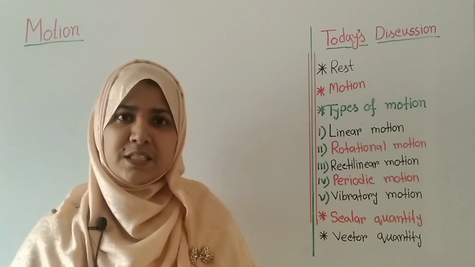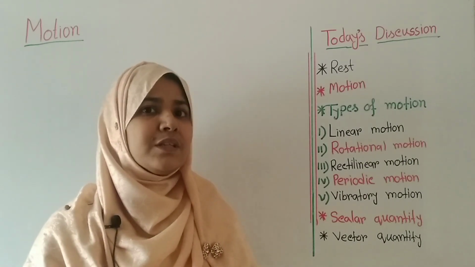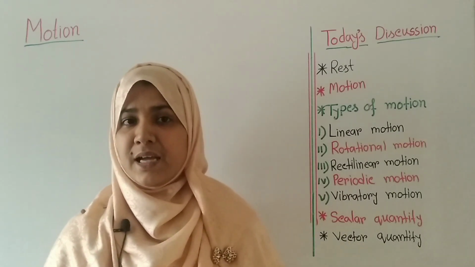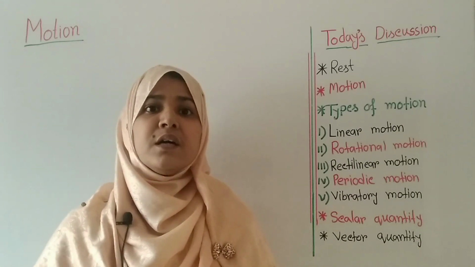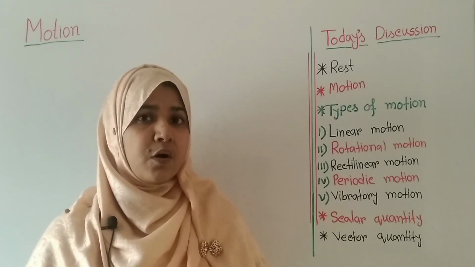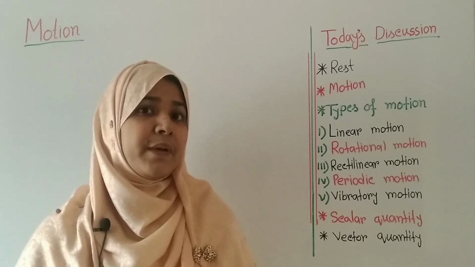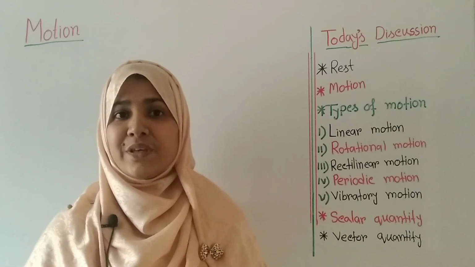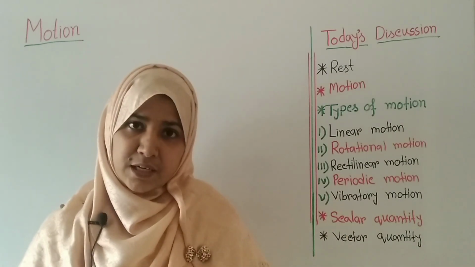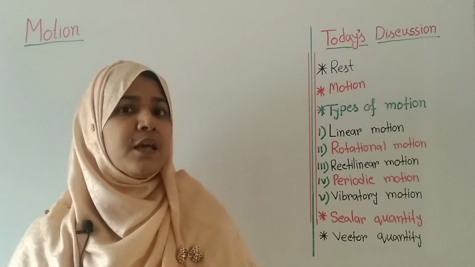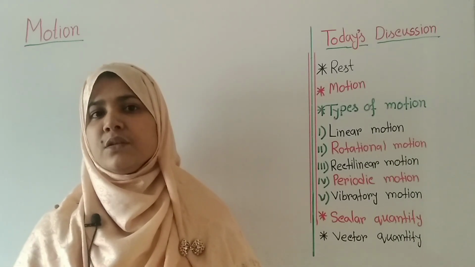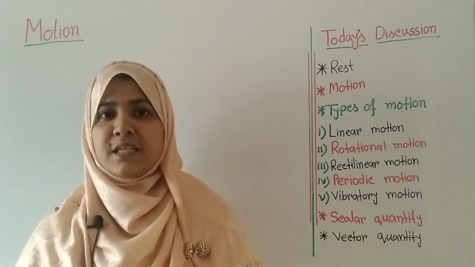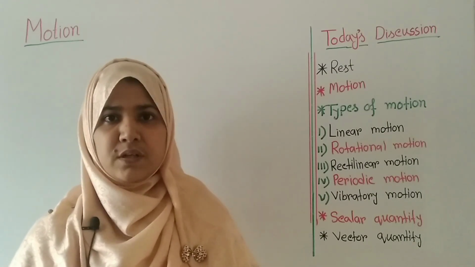So here you can see that in one case magnitude is just enough to express the quantity. But on the other hand, when you want to describe the distance or the displacement of your house, then magnitude and direction both are needed to express this. So we can say scalar quantity means the quantity which can be expressed fully by magnitude only. Mass, length, time, these are examples of scalar quantity.